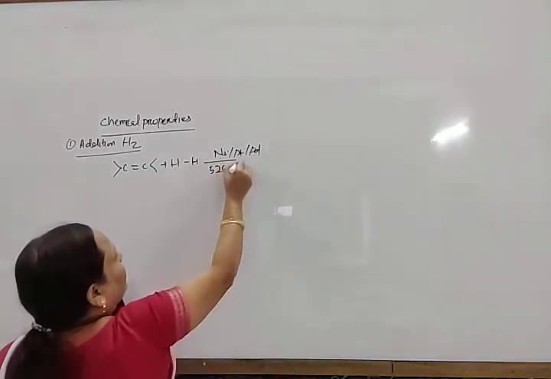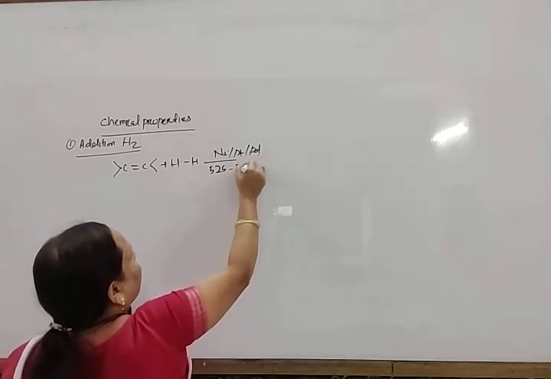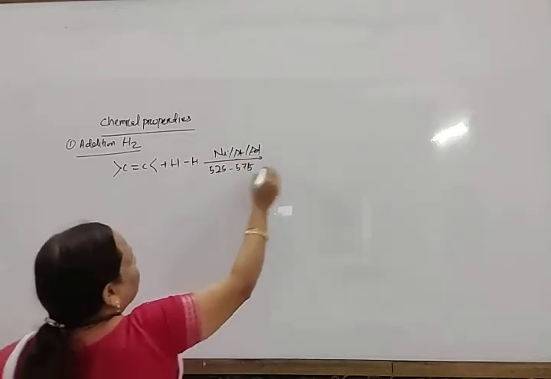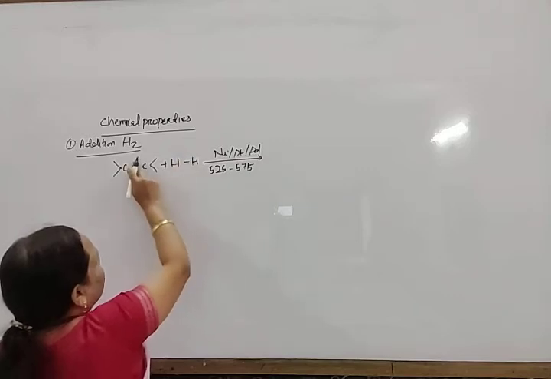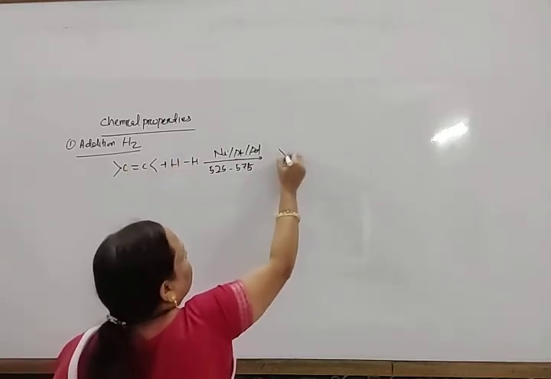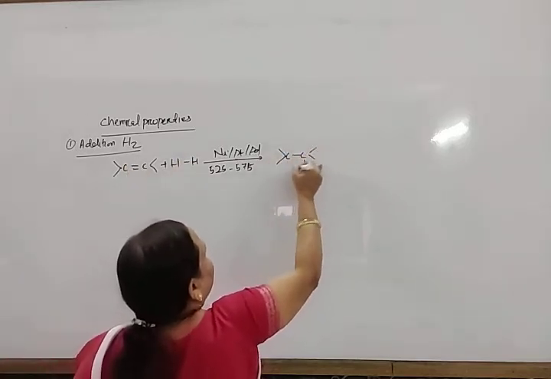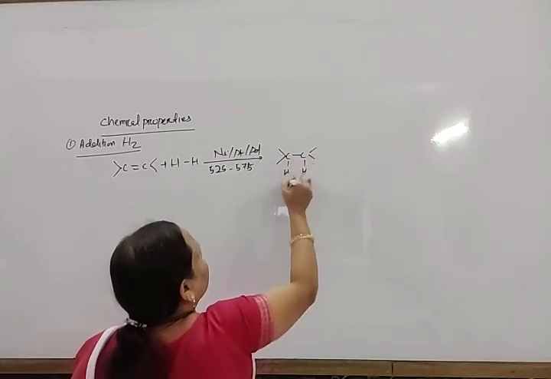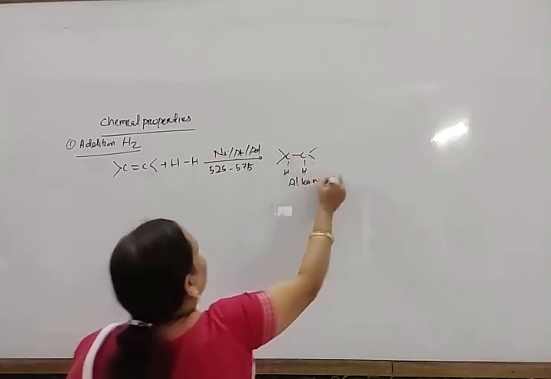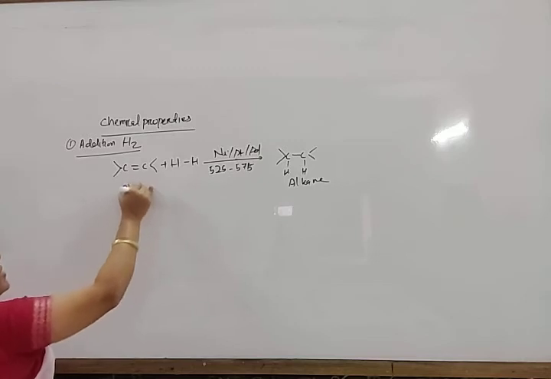525 to 575 Kelvin. So in this way, bond breaking takes place here and here. It forms C-C with H H added. So this is an alkane and this is an alkene.